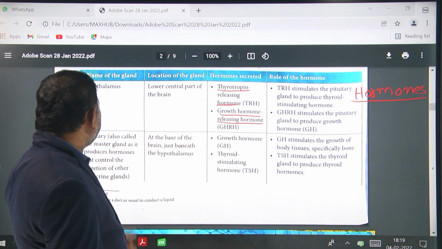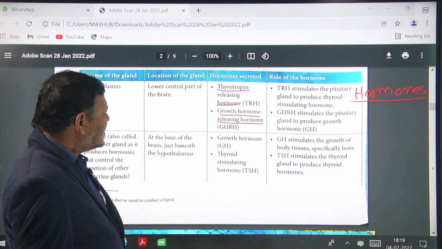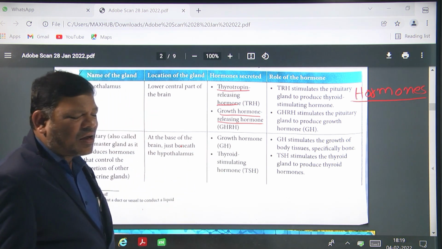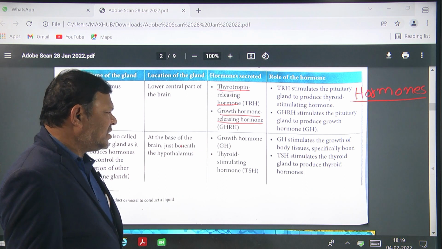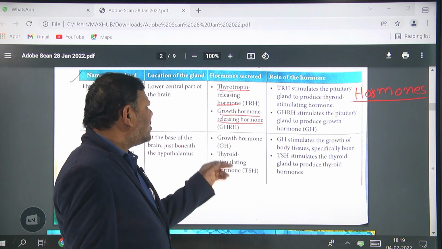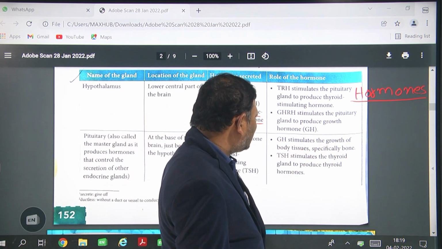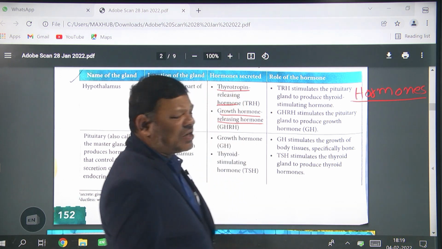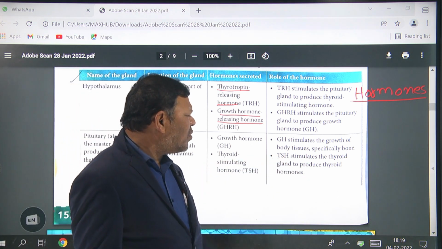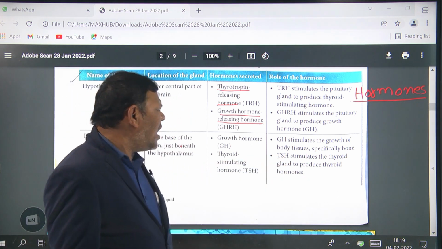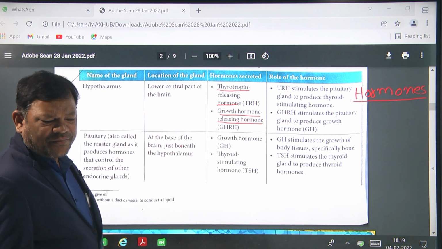The hormones secreted by the pituitary gland are, first, the growth hormone, GH, and second, the thyroid stimulating hormone, TSH. So what is the function of the growth hormone? Growth hormone stimulates the growth of body tissues, especially bones, to become tall. Thyroid stimulating hormone stimulates the thyroid gland to produce thyroid hormone. Is it clear?